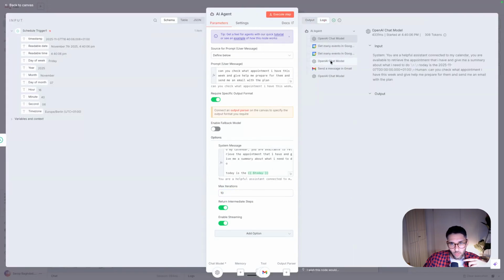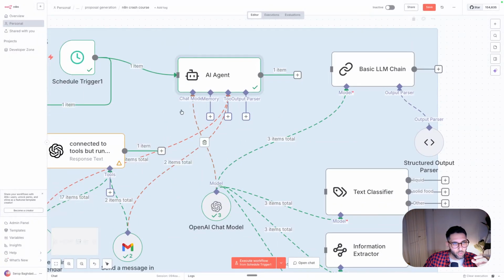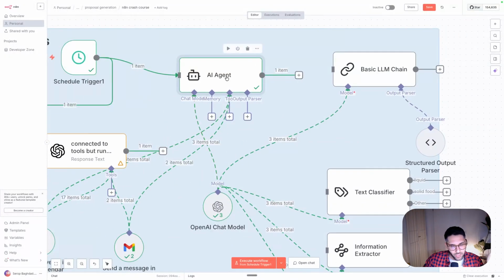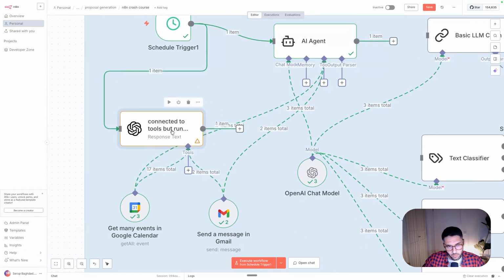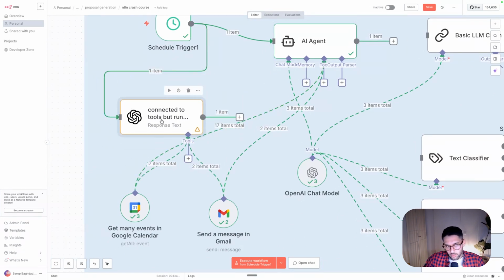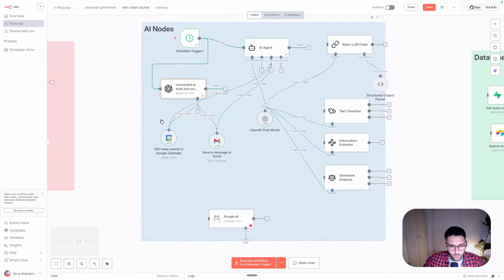Look how many times it thought. It got the output, and then it created the email. I mean, we can go to the emails and compare the results and see actually the AI agent maybe has a better result. But just to keep that in mind, if you connect them to tools, they might act as agents without noticing. So just to keep that in mind.